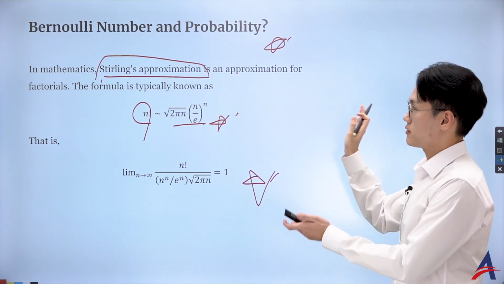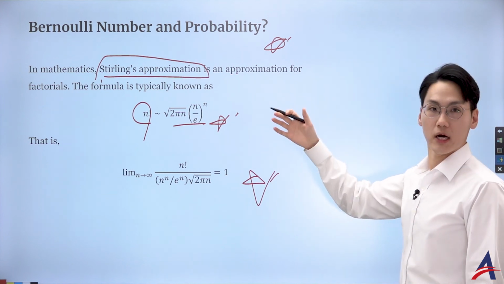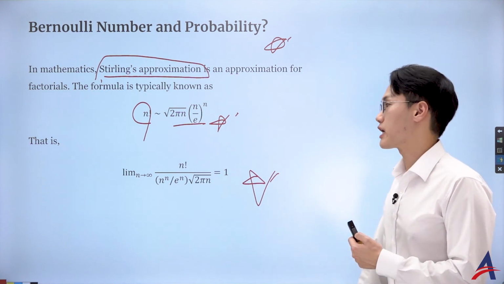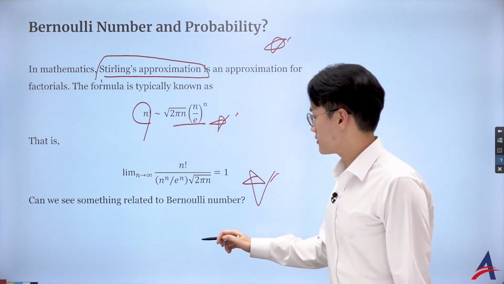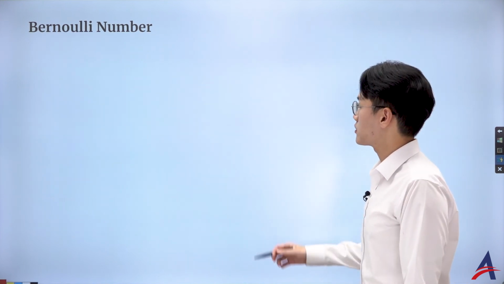Okay? So that is a very, very popular idea, and you can actually choose it for your IA topic if you're interested in it. Very, very nice to associate with something called a gamma function. And in fact, it can be used with the Bernoulli number. Very interesting. So let's have a look.